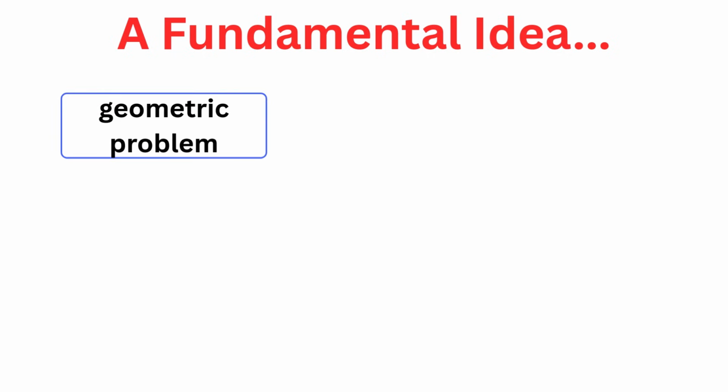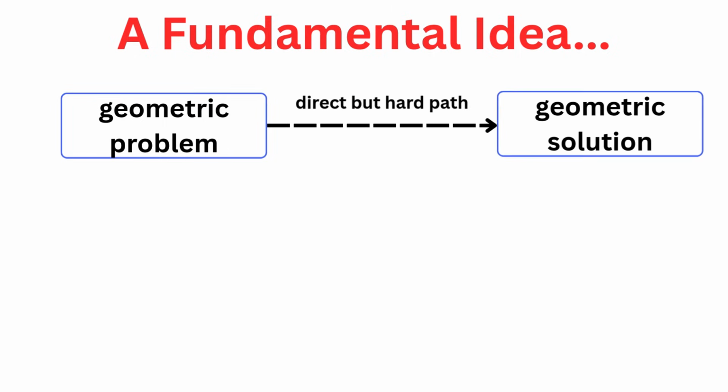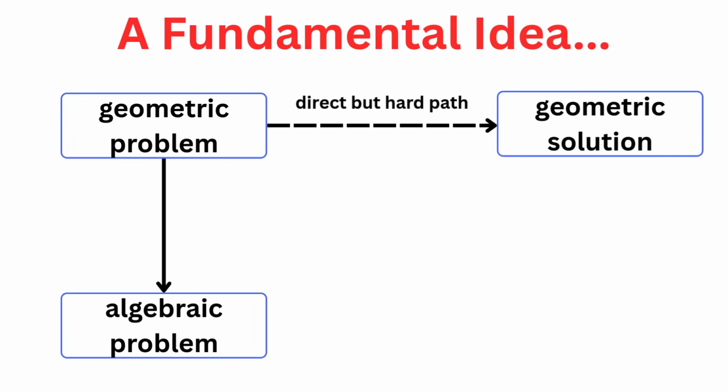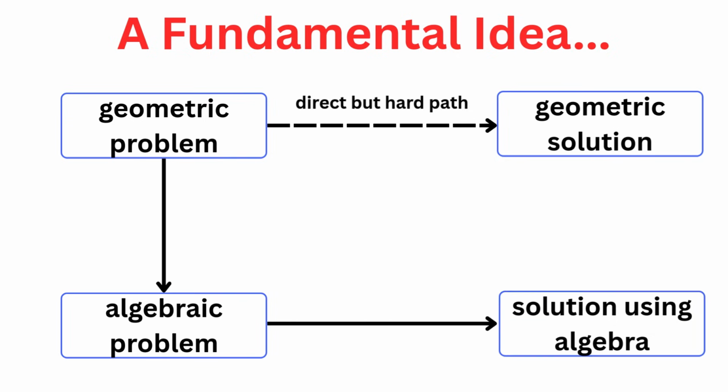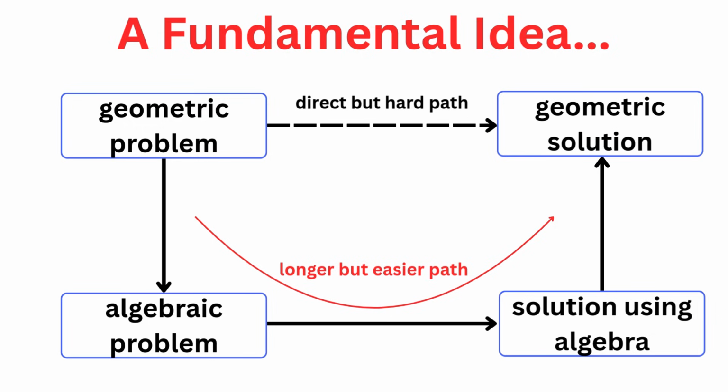Say that you're given a problem in geometry. In fact, the geometry may not necessarily be Euclidean geometry. The problem may be very hard to solve using geometric ideas. Therefore, you opt to rewrite it as a problem in algebra, and you solve it with algebraic methods that make the problem more accessible. Once you have the algebraic solution, you can translate it back to geometric concepts and voila, the solution to the original problem.